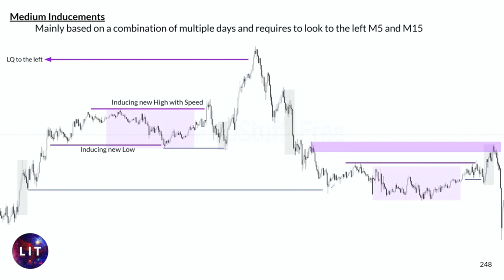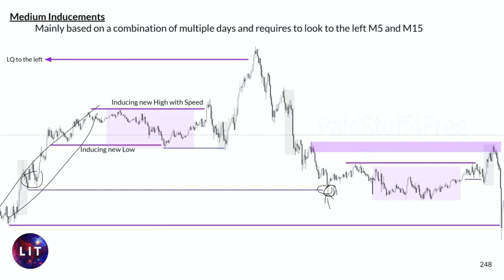Why is this a minor one? Even though it's something on the left, because this did not really have any impact at all. It's just in the middle of the whole run, and this is just in the middle of it. Of course, it has a slight impact. And then the main thing is we aim for the medium inducement in here, which is the whole push that led to the new highs in here. That becomes the liquidity area. Again, you should target that, and that's where price heads next.